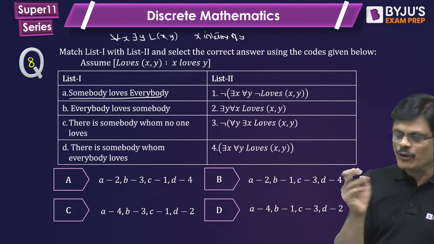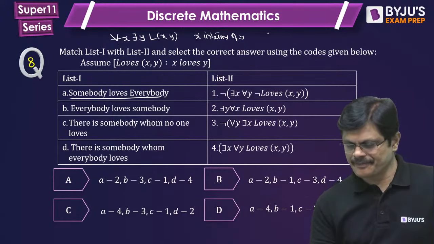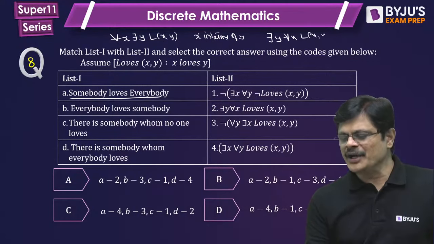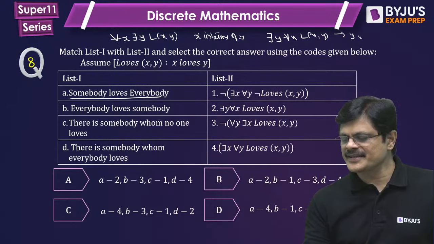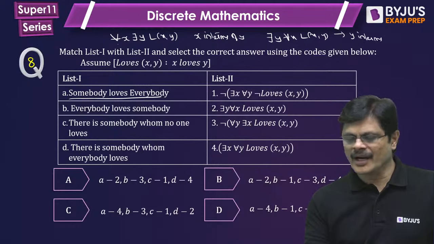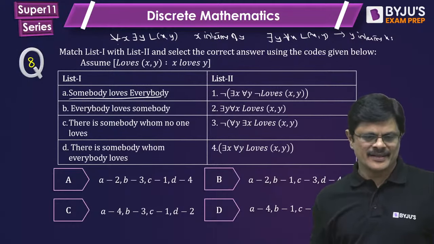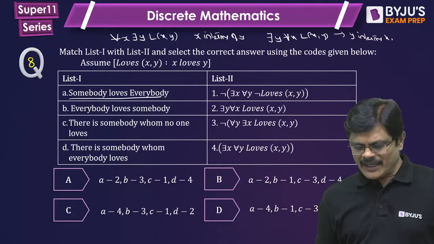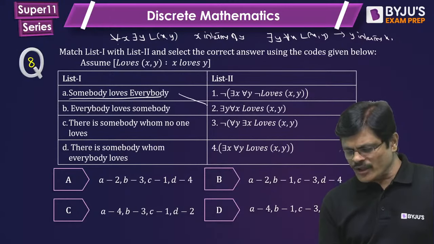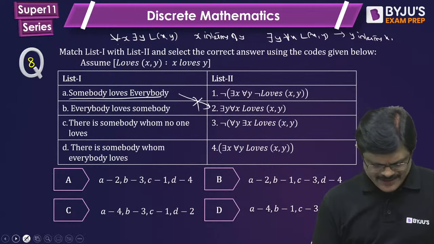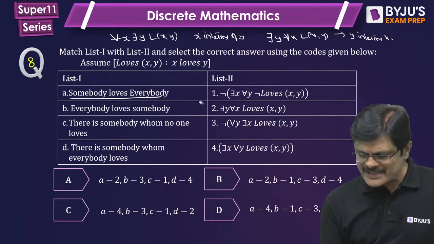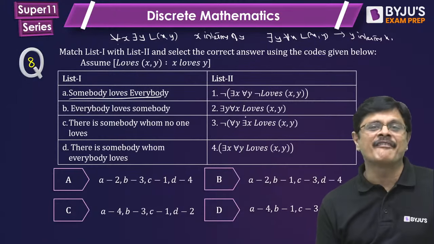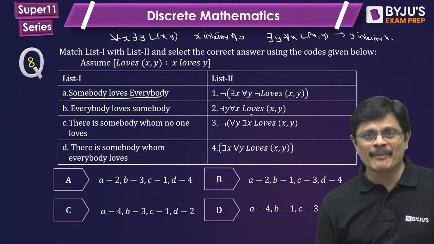But if you get the y quantifier first and the x quantifier next, then you are saying y in terms of x. Always remember this. Somebody loves everybody is wrong, my dear friends. You know what it actually says? Somebody loved by everyone. It is not somebody loves.